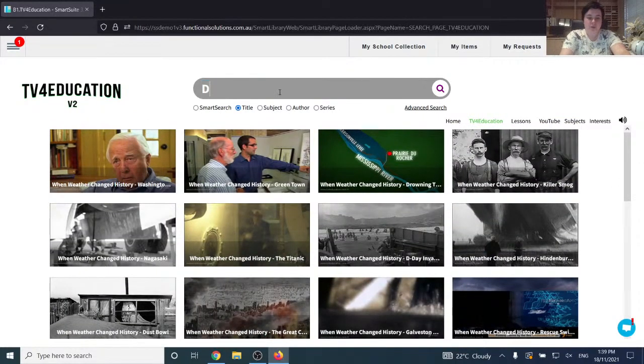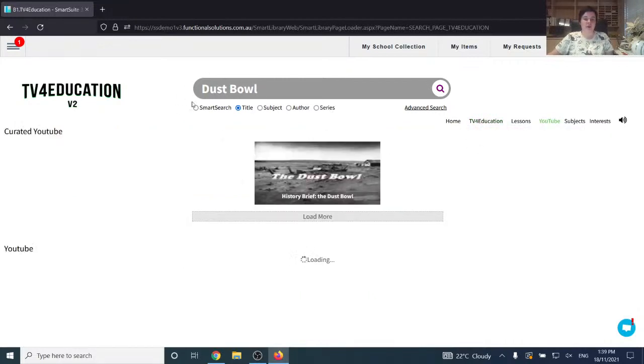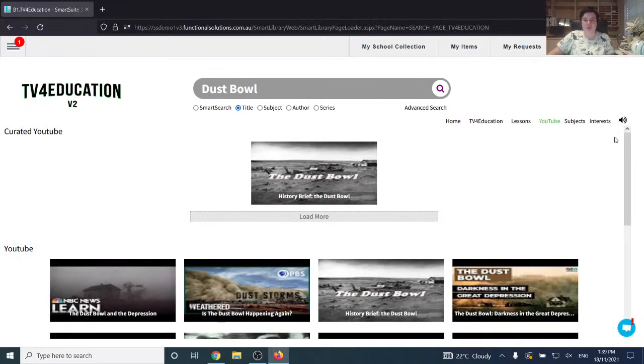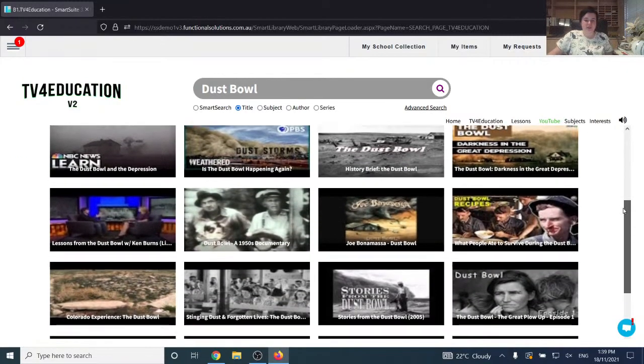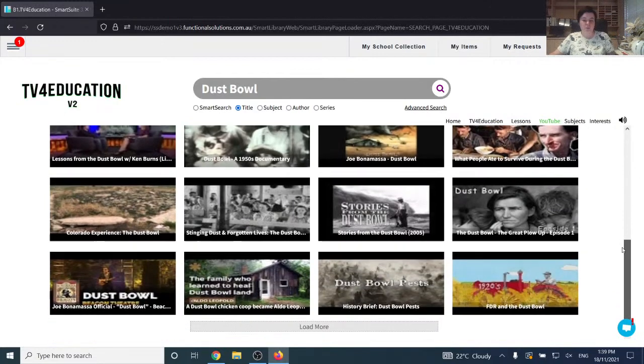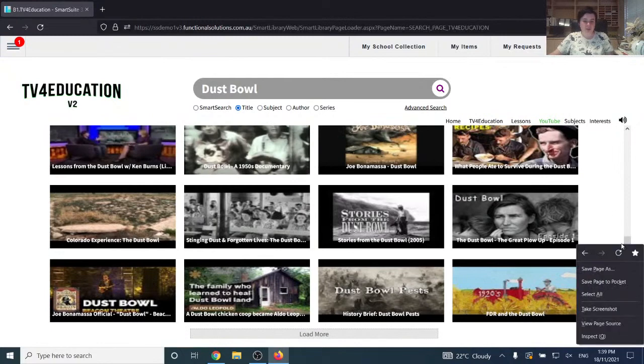So now if you want to look for some YouTube content, you can do that as well. You don't need to go back to the home screen, you can just click on YouTube here and it will do a search based on whatever is already typed into the smart search bar up there. And you can see the content that is currently available on YouTube on whatever subject it is that you are searching on. So you can see there's a history brief video there.